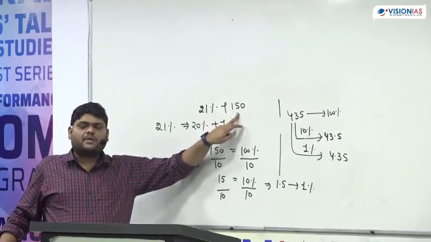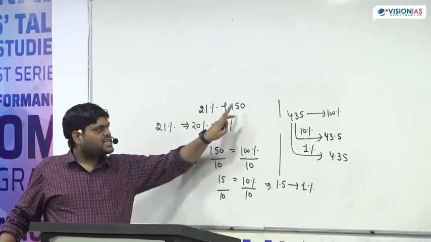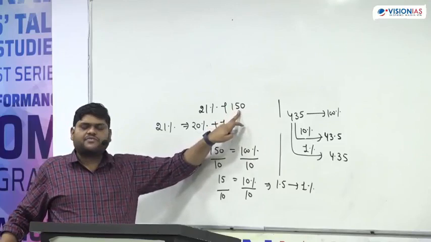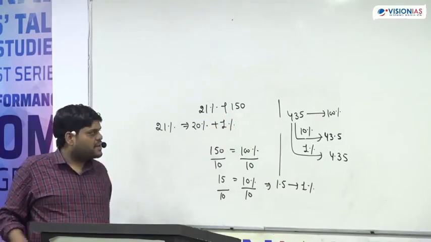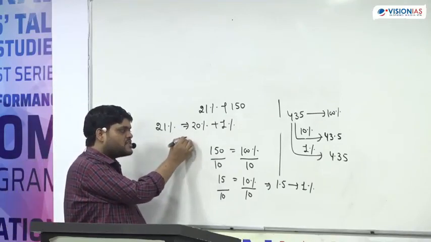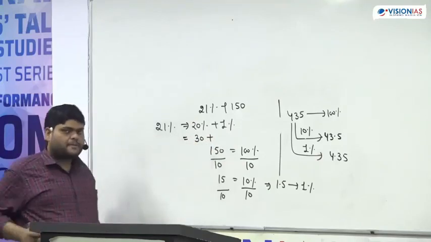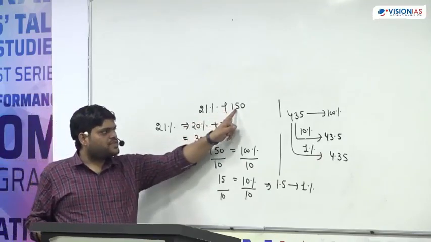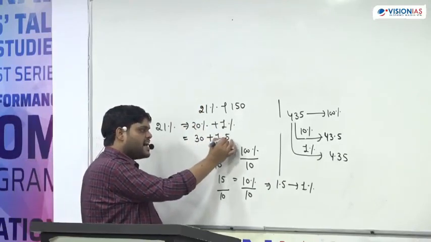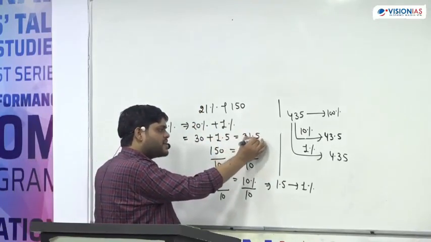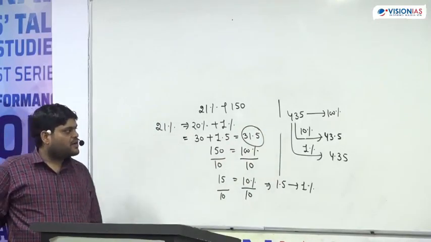Can we find out 20% of this number? What is 10% of this number? 10% of this number becomes 15. What is 20% of this number? 20% of this number becomes 30. What is 1% of this number? 1.5. So simply we can say that the answer becomes 31.5.